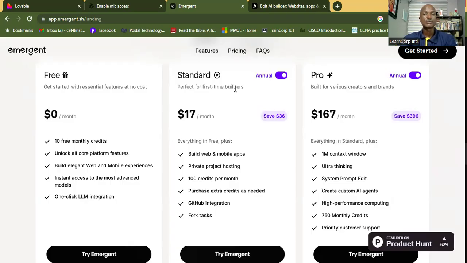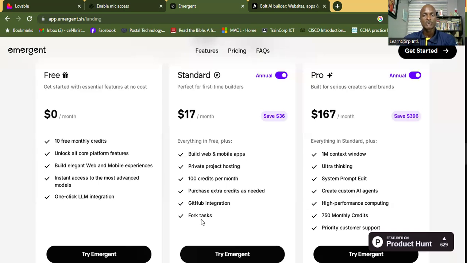And if you want to go for the paid one, you have build web and mobile apps, private project hosting, 100 credits per month. So we have 10 here. Here gives you 100, purchase extra credits as needed. GitHub integration. GitHub is a powerful site where you can do a whole lot of IT geek work.